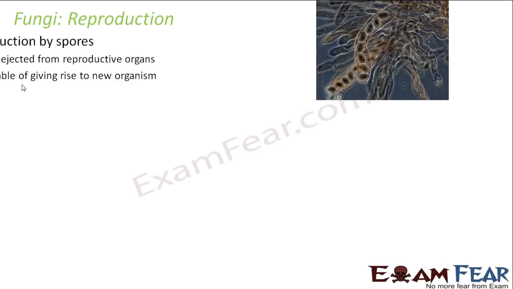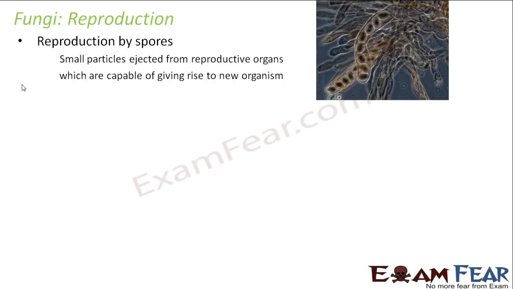Okay, so now let us talk about reproduction in fungi. How do fungi reproduce? As I mentioned before also, they can reproduce both asexually and sexually. So let us first talk about the asexual reproduction. There are many ways by which they can reproduce. One of them is reproduction by spores.